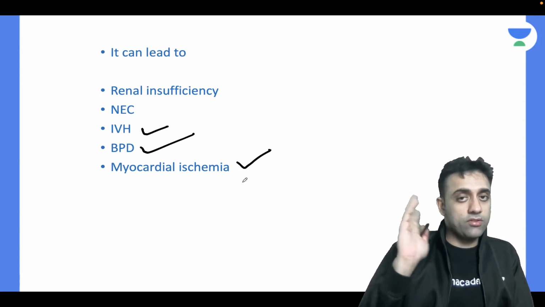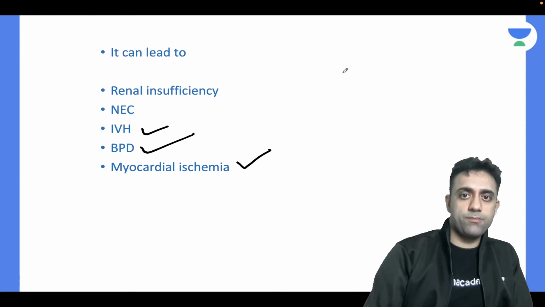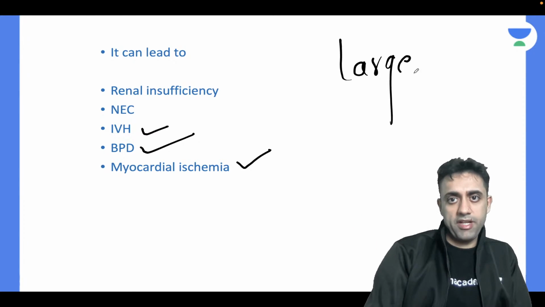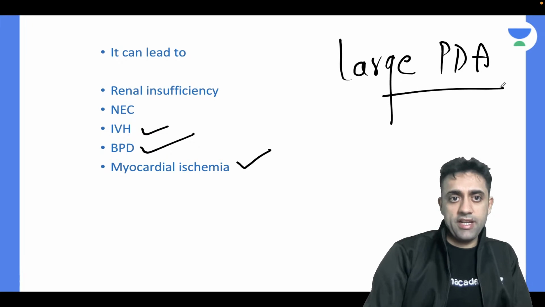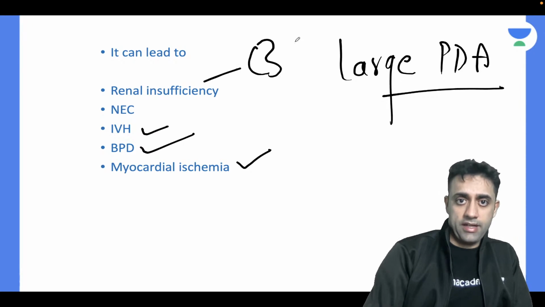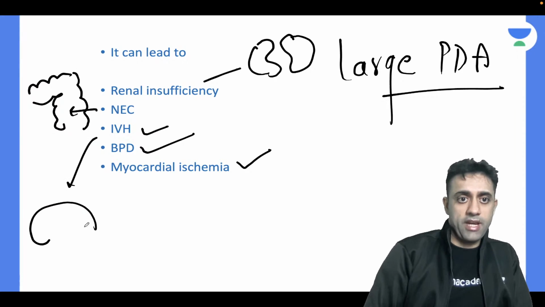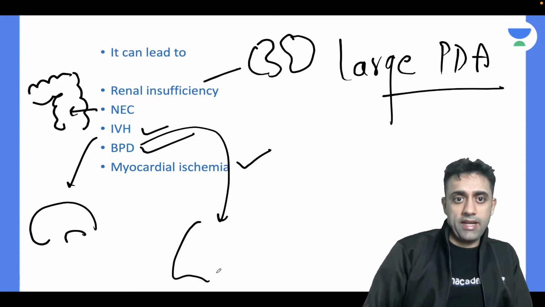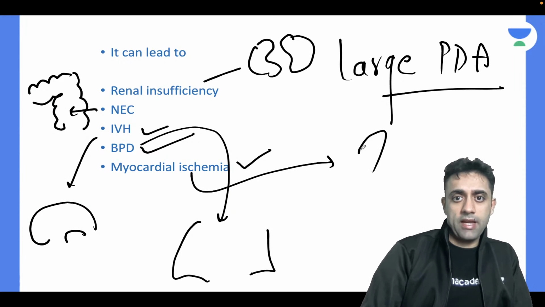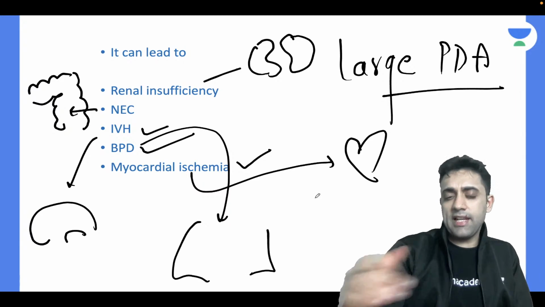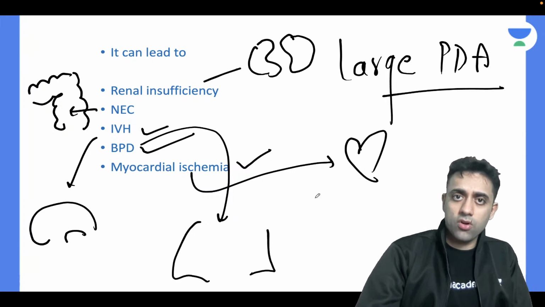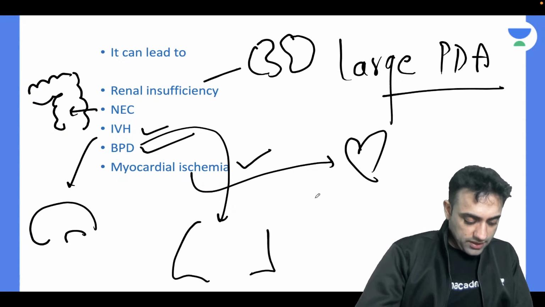Now listen, now tell me, this is the thought process. A large PDA is affecting my kidneys, my GIT, my brain, my lungs, and my heart. Yes or no? Can we say it like that? Can we appreciate this line? Yes or no? Please press the like button if you're able to understand.